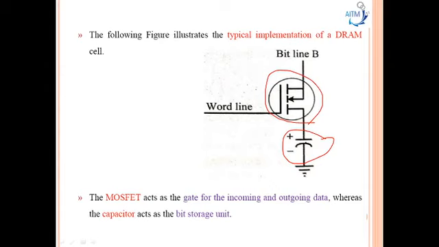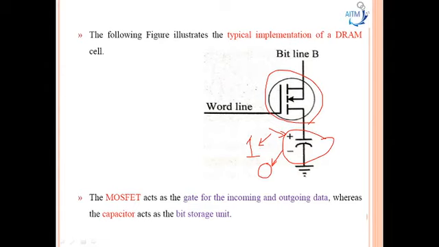So the presence of a charge in the capacitor represents the logic 1, okay, and the absence of charge indicates logic 0 here. If the capacitor is charged, then it indicates what? Logic 1. If there is absence of a charge in the capacitor, it indicates 0 here, right?